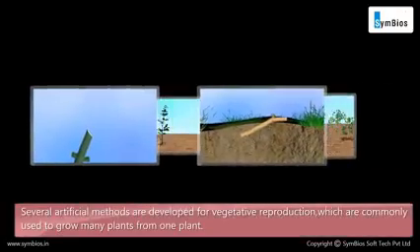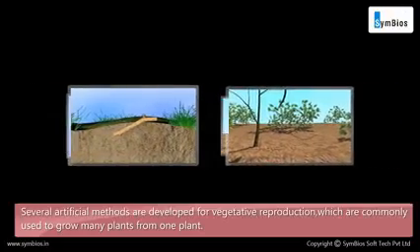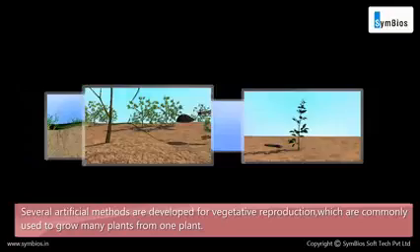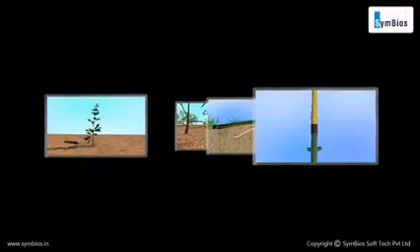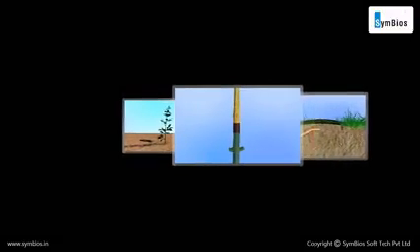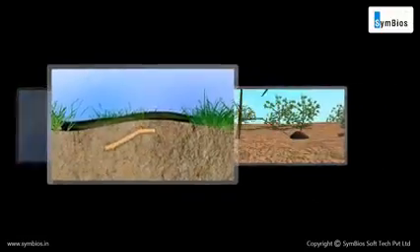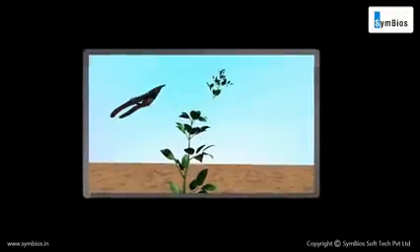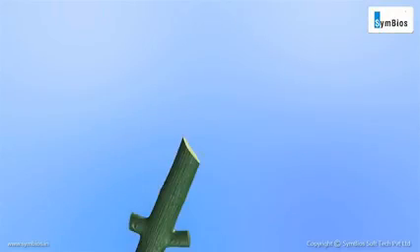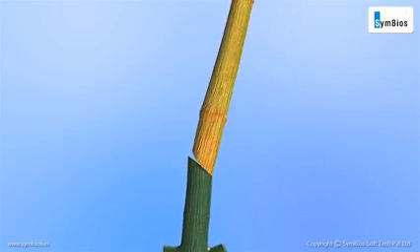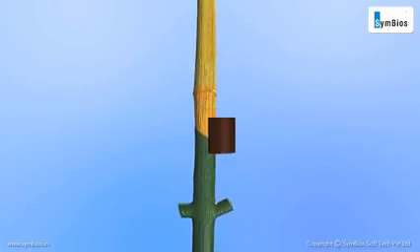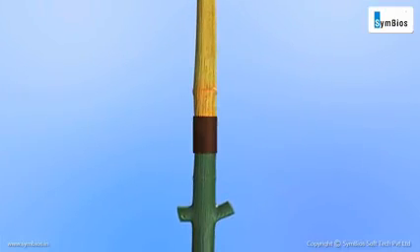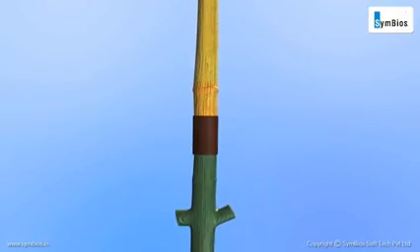Several artificial methods are developed for vegetative reproduction, which are commonly used to grow many plants from one plant. This is referred to as artificial propagation. Some of these methods include grafting, cutting, layering, and tissue culture. In grafting, a twig of one plant called the scion is kept over the cut stem of another plant called the stock. Then they are tied up together. The tissues of the scion and stock combine to form a new plant.